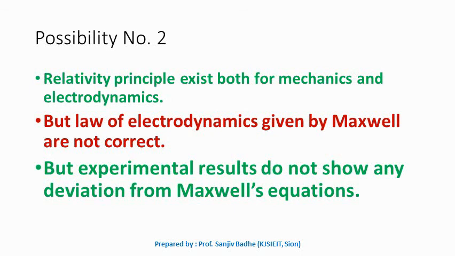So this possibility number two also is discarded because laws of electrodynamics are experimentally proved, so we cannot claim that they are wrong. So this possibility number two, which says relativity principle exists both for mechanics and electrodynamics but laws of electrodynamics are wrong, is also discarded.